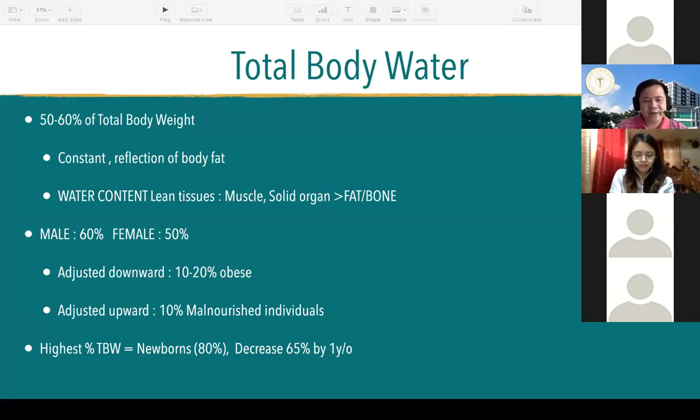So a male obese patient will have 40 to 50% total body water, while a malnourished male would have 70% total body water. The highest percentage of total body water is seen in newborns, which is 80%, and decreases to 65% by 1 year old, and by 2 years old, it is already at the constant. Males have 60% and females have 50%.